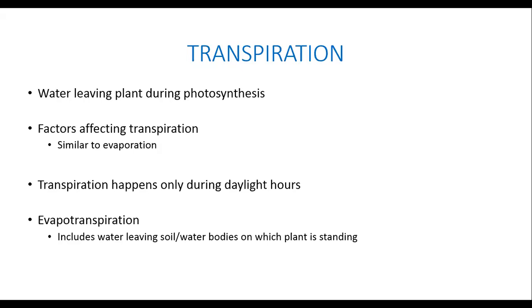So if I have a pot of soil in which there's a plant, that pot of soil will be moist, will have some moisture in it. It may even have standing water in it, right? Sometimes you pour a lot of water and there's like 1 centimeter of water standing at the base of the plant. So along with the transpiration happening through the leaves, you may also have evaporation happening either from the soil itself or from the water on which that plant is standing. These two processes together, we sometimes refer to as evapotranspiration.